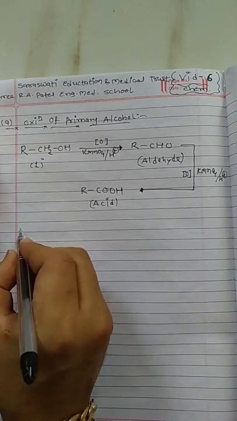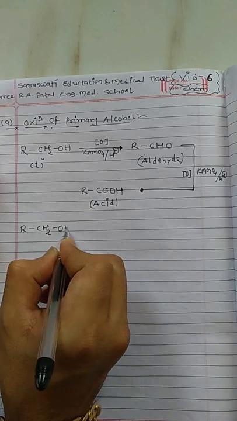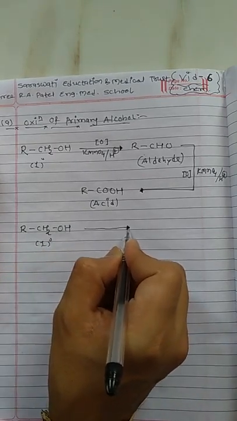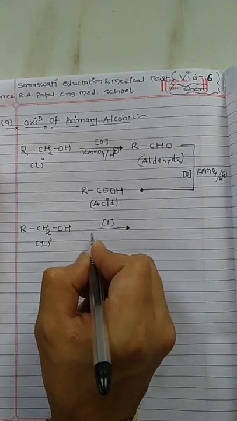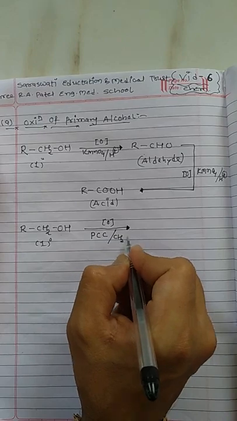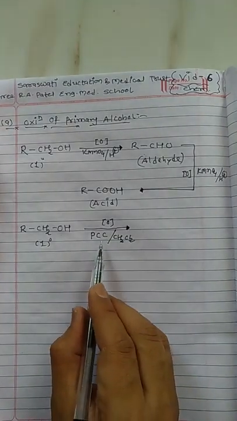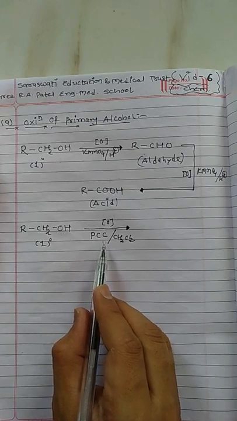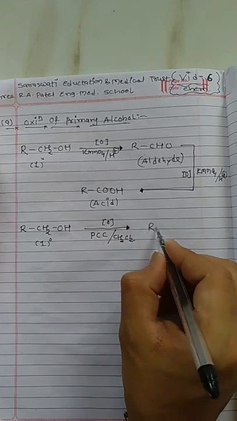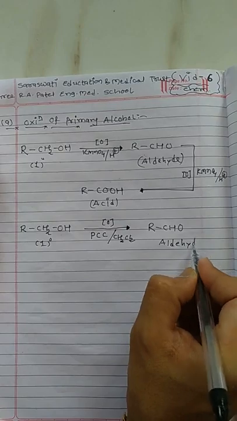Now the reaction in presence of a weak oxidizing agent. I will write this primary alcohol as we know, in presence of a weak oxidizing agent. Weak oxidizing agent means pyridinium chlorochromate, which is dissolved in an organic solvent like methylene dichloride. The role of the weak oxidizing agent is only to convert alcohol into aldehyde. So it restricts the reaction up to aldehyde and gives aldehyde as a product.